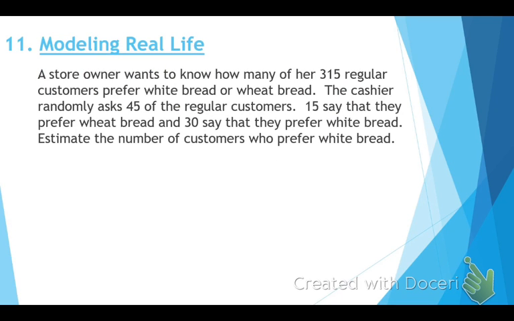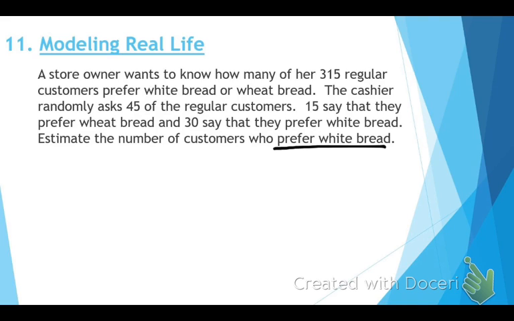All right, so for this modeling real life problem, a store owner wants to know how many of her 315 regular customers prefer white bread over wheat bread. The cashier randomly asks 45 of the regular customers. 15 say that they prefer wheat bread, and 30 say they prefer white bread. Estimate the number of customers who prefer white bread. The first thing you need to do for a problem like this is figure out what we're looking for, okay? This says estimate the number of customers who what?